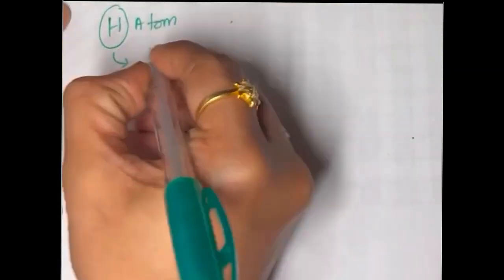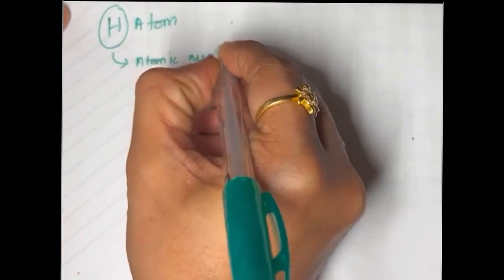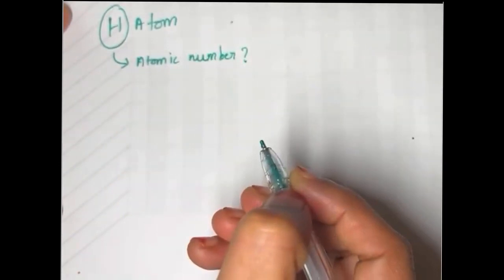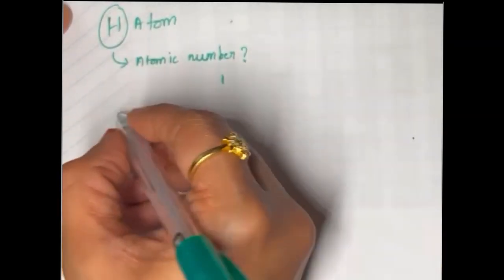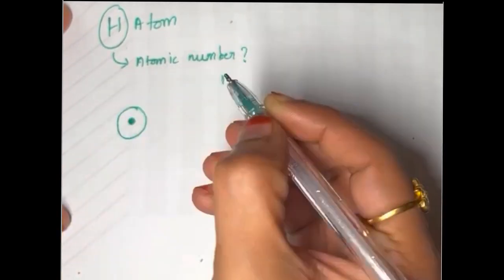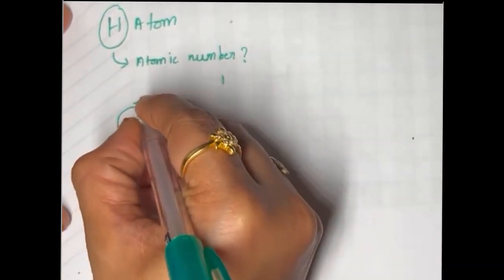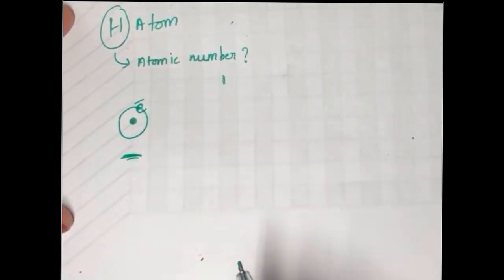So now let's see how to draw a hydrogen atom. So what is the atomic number for hydrogen atom? It's 1. If you see in the periodic table, you'll see it as the first element. So you'll start with a nucleus and then you'll draw the first orbit. Since there is just 1 atomic number, you're going to draw just 1 electron. So that's a hydrogen atom.